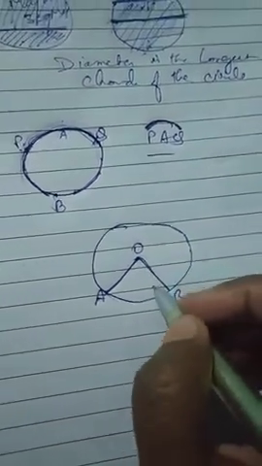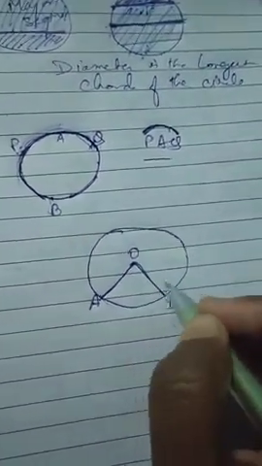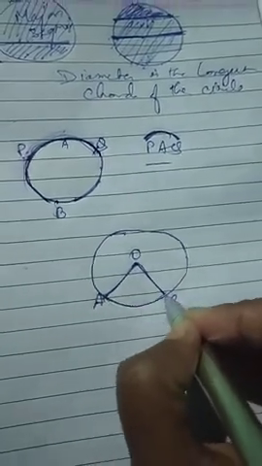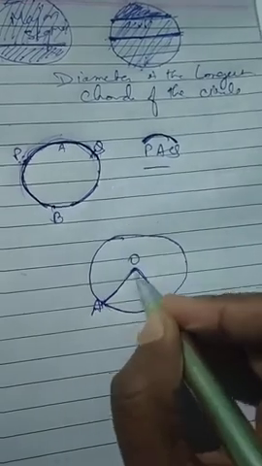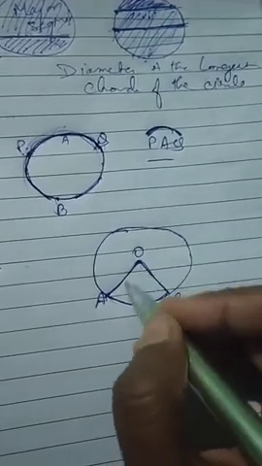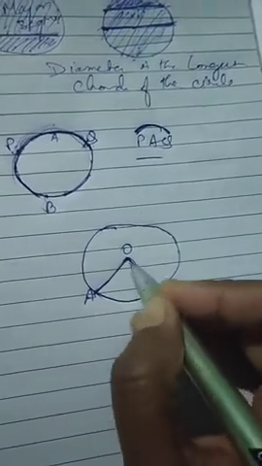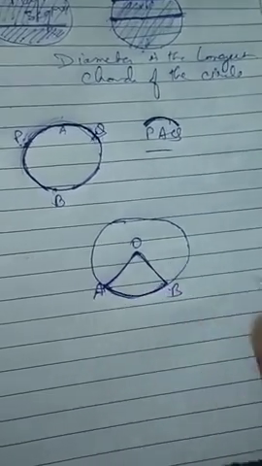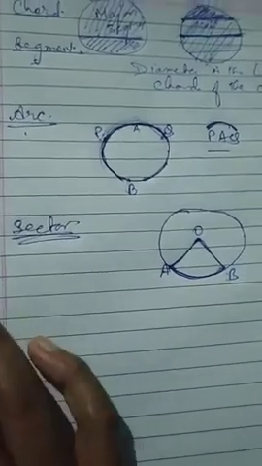A sector of a circle is the region bounded by two radii and an arc. This is an arc and these are two radii. So a sector is a region made by two radii and one arc. This is called a sector. Got it?